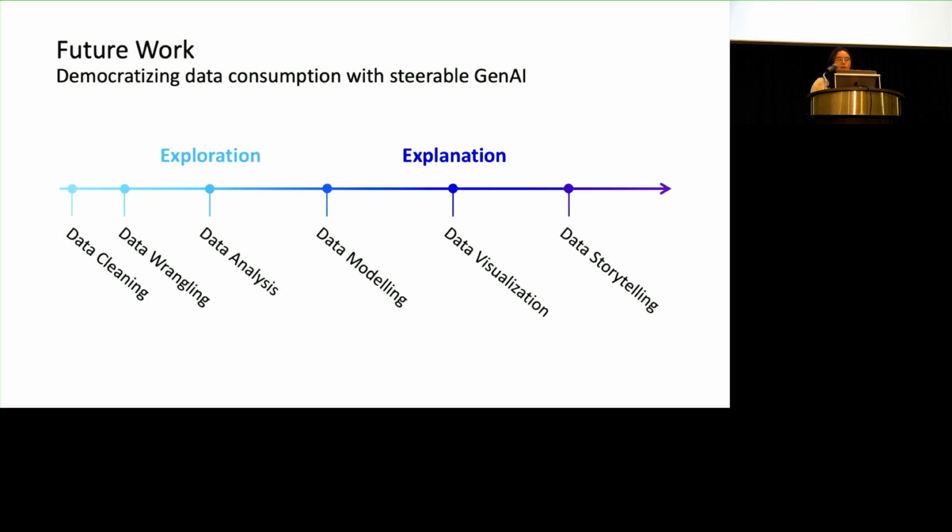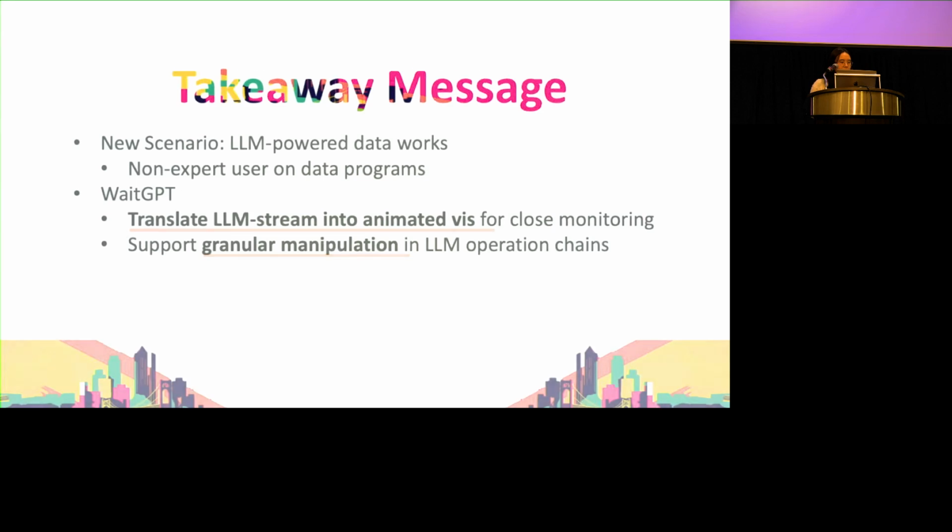So depending on the task, the level of details they want to access are different. And we hope to explore a way to let them dynamically get the visual feedback on that kind of visual diagram. So, takeaway messages.